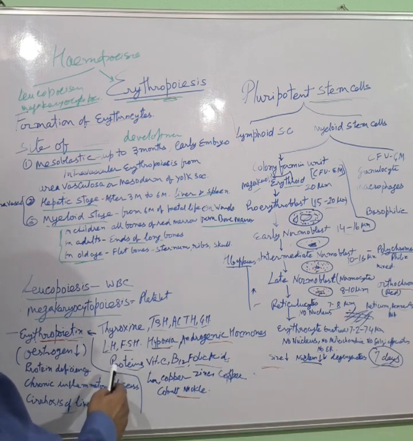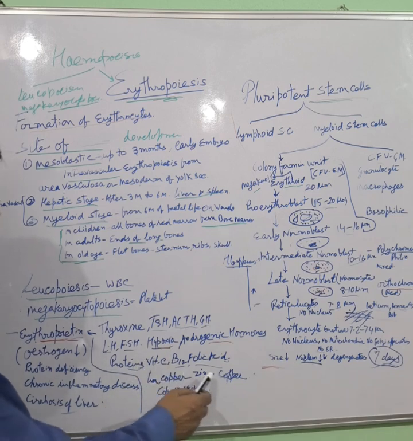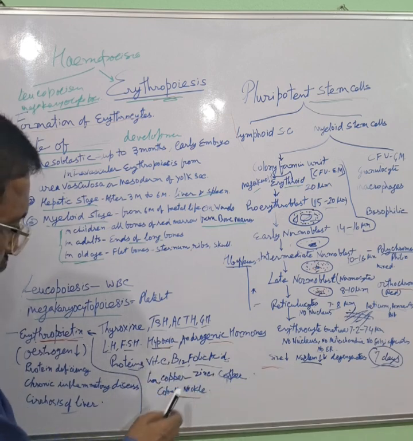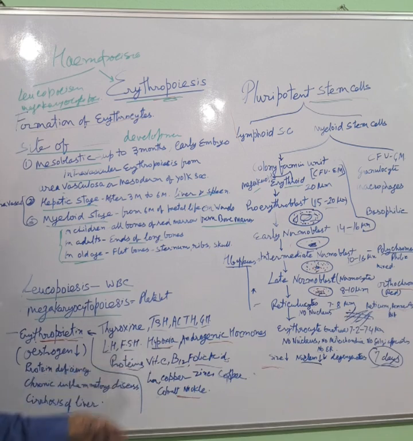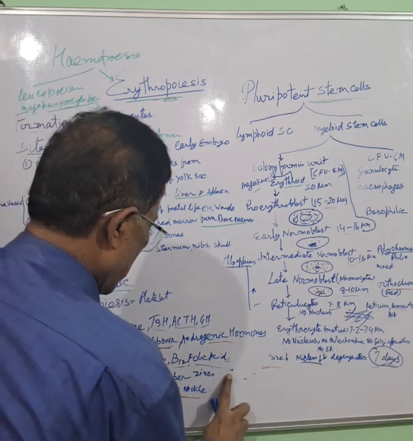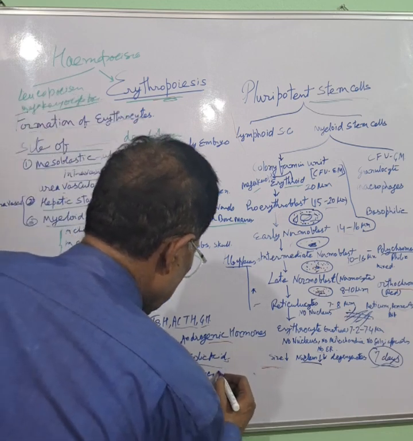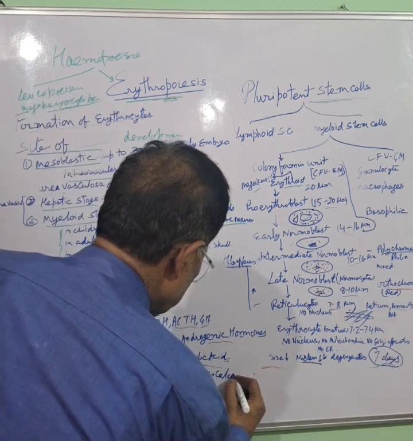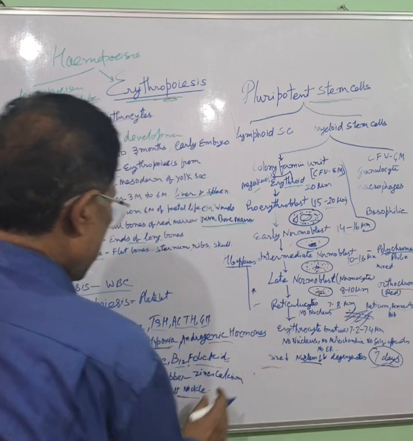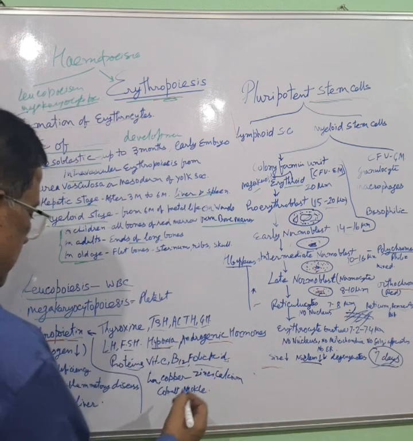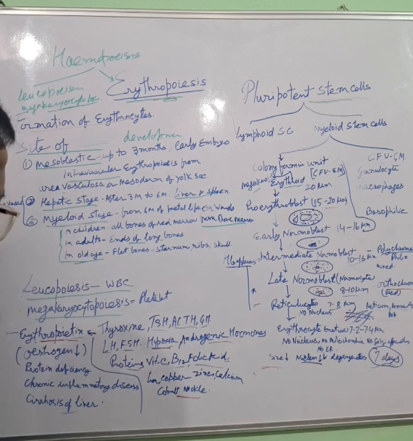Again, other factors are there: protein, vitamin C, vitamin B12, folic acid, iron, copper, zinc, calcium, cobalt, nickel, etc. are essential for hemoglobin formation. These metals, trace elements, are essential for this hemoglobin formation. And vitamin B12 and folic acid are essential for maturation of RBC.